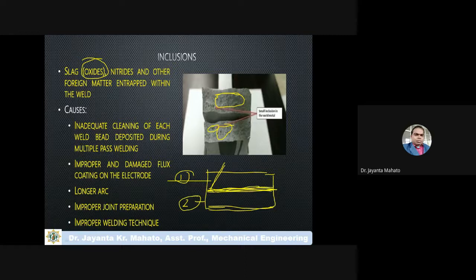Sometimes multi-pass may occur on the opposite surface of these two parts. So during every pass you have to clean the surface of the previous welding zone, otherwise an oxide layer may remain in the welding zone, and these oxides will act like inclusions.